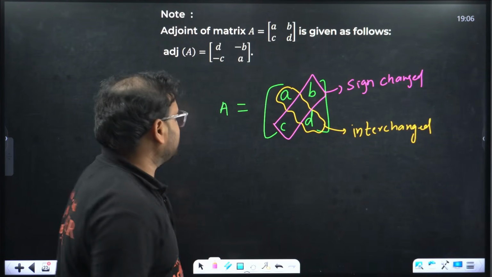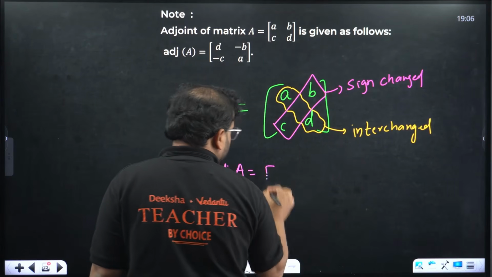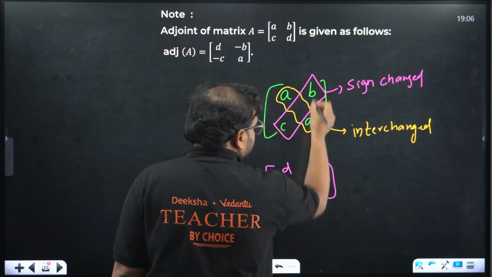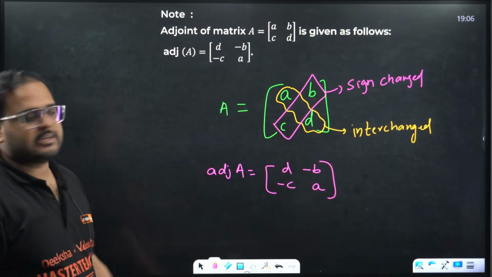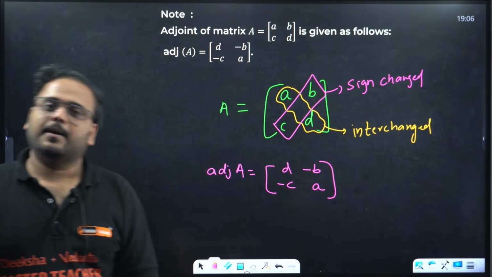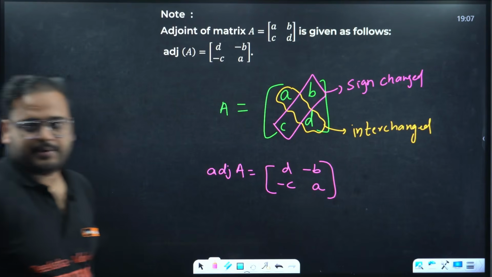So the adjoint of A, as per this rule, becomes D here, A here, minus B, minus C. Check this out: D, minus B, minus C, A. This is your adjoint of A.